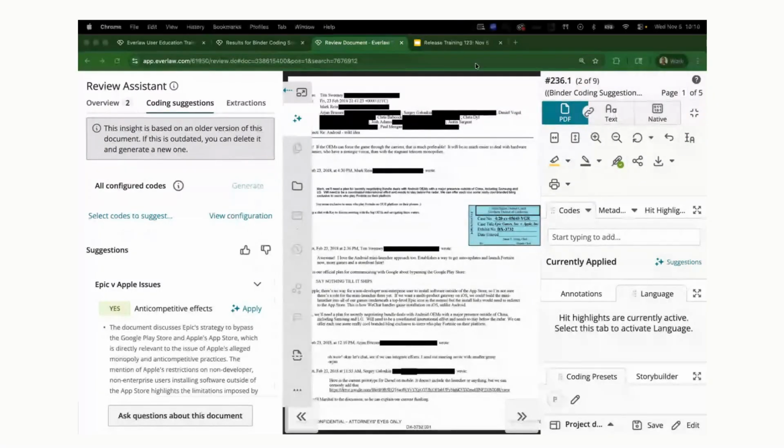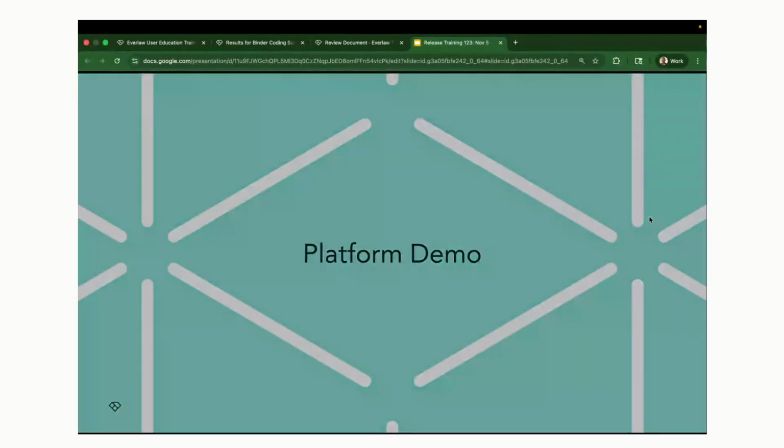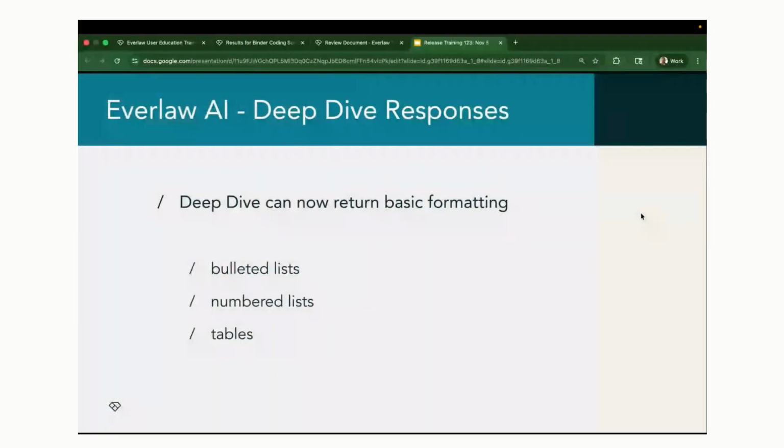Okay, with that, I'll jump over to our next feature. And that is going to be one more AI feature here, and that's around the deep dive responses. So if you've been using deep dive already, this is currently a beta feature.